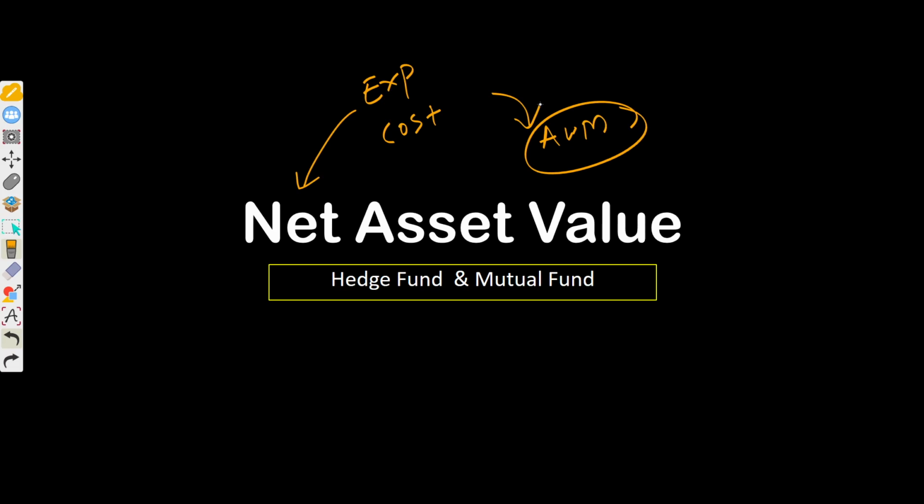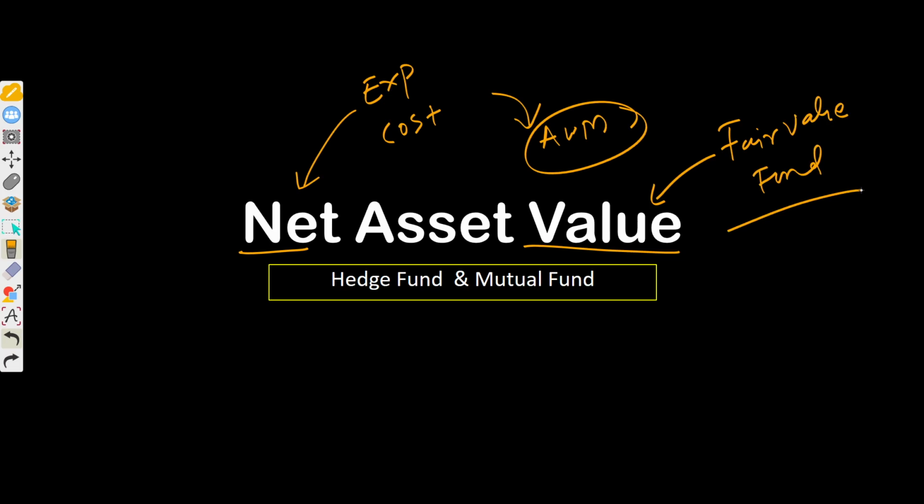So now the question is how we calculate the total net AUM, or asset under management, or total net assets value of the fund, right? Value, we are talking about value. Value means fair value, fair value of the fund. How can we calculate it?